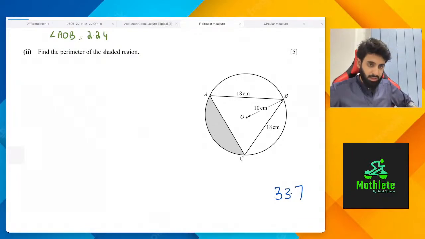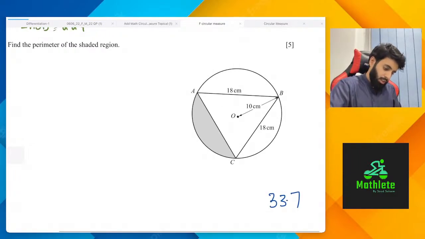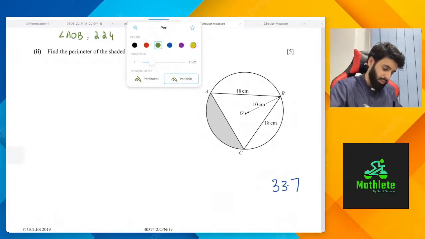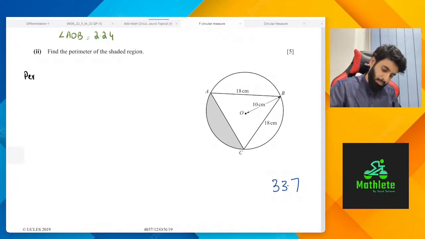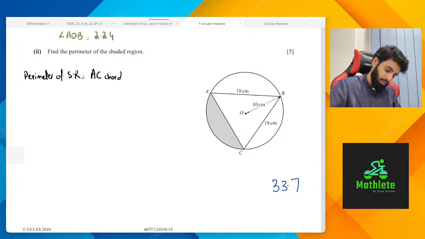Find AC. Now you have to be specific over here because AC is two lengths. One is the arc and the other is the chord. So you need to find out both of them. Yes, that's correct, arc length and the chord. Let's do this step by step. First things first, let's write this down. Perimeter of the shaded region is equal to AC the chord plus AC the arc.